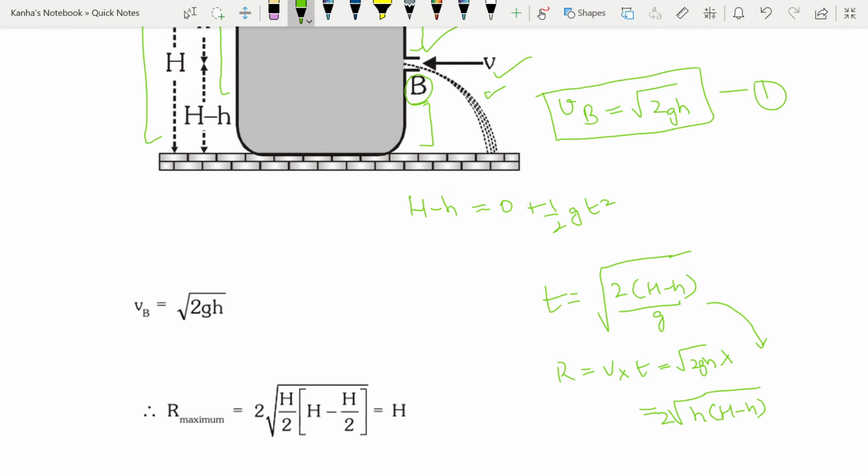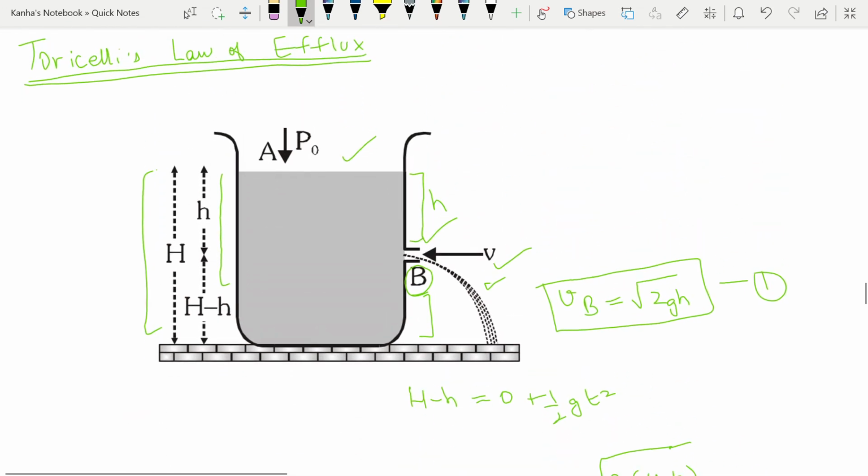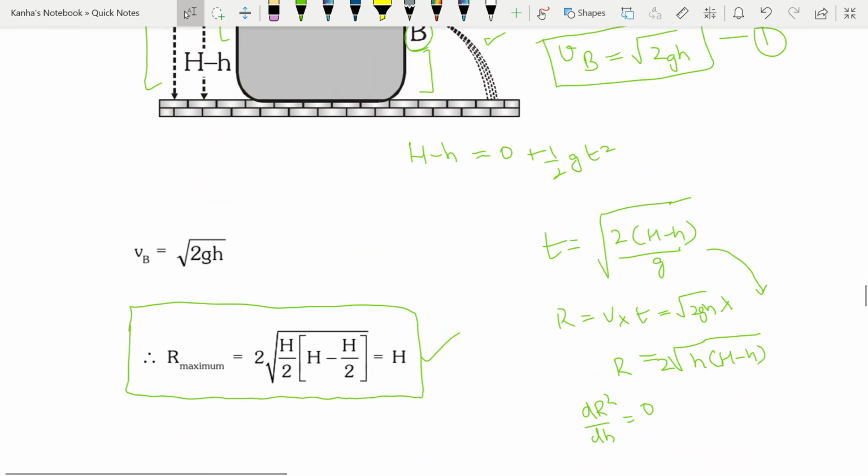Now you need to find when the range will take the maximum value. So range will be maximum when R square is maximum. So you need to find d by dh of R square is equal to 0. That happens when small h turns out to be equal to H by 2. So the maximum range is equal to H. H was your height of the entire thing, and your velocity at B is equal to root 2 times g into small h. So these two things I think you should remember.